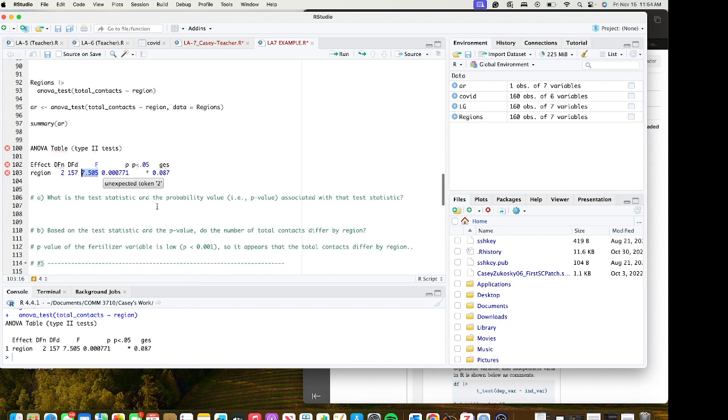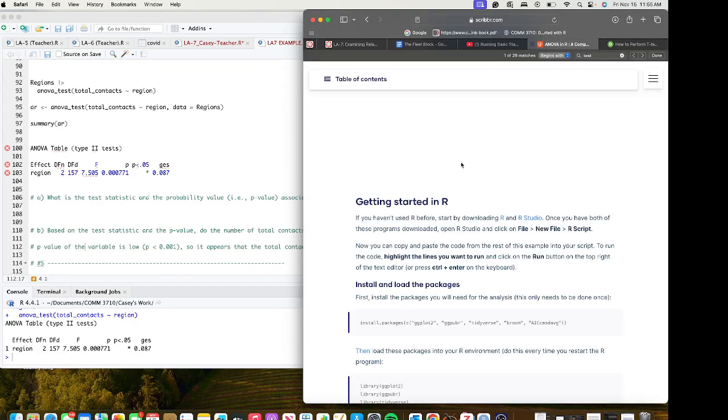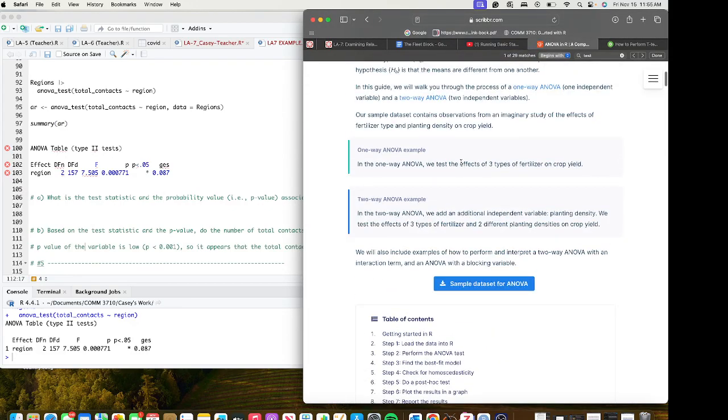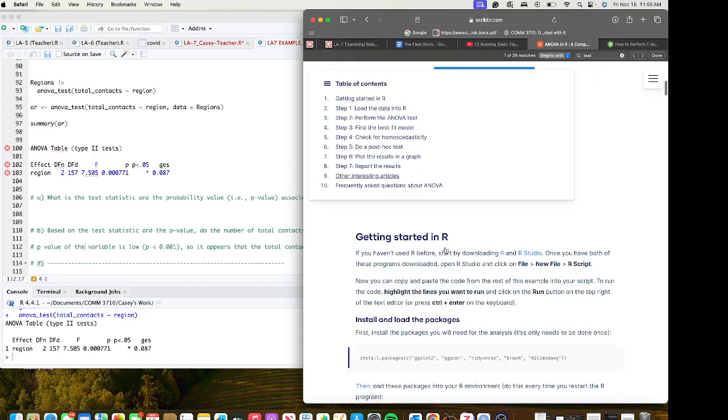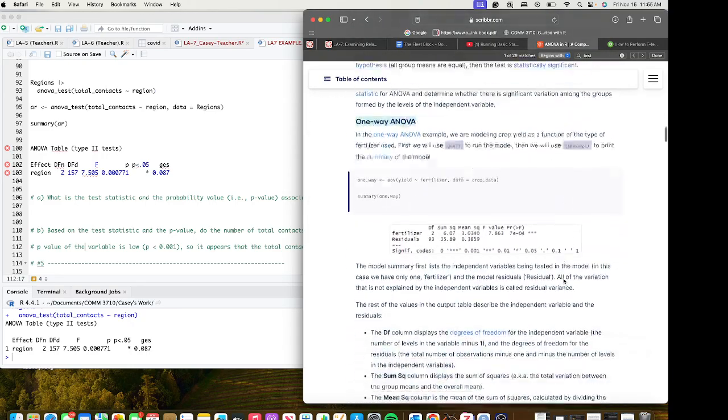When looking at our results here, it's helpful to have a basic understanding of what we're looking at. For our test statistic, I found this nice website, scribbler.com. I'll share it with y'all. It gives us a good example of how to look at the data.